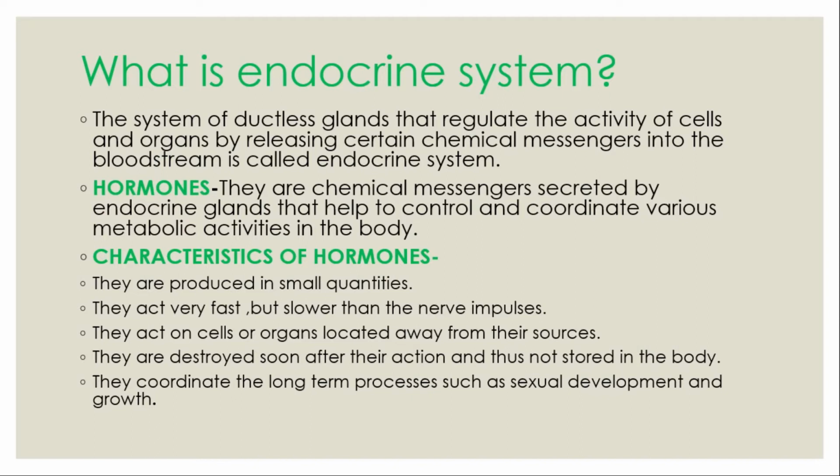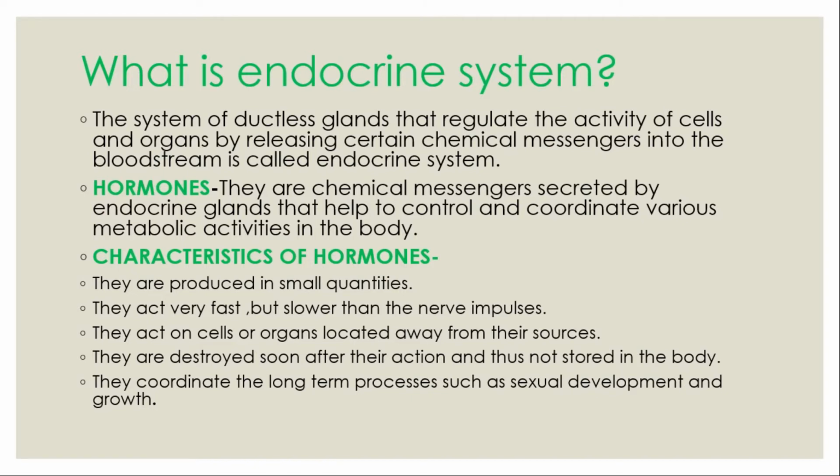As you can see in the definition, hormones are the chemical messengers secreted by the endocrine glands that help to control and coordinate various metabolic activities. So most activities are controlled by the hormones secreted by your body. Now these hormones are, as we told, directly secreted into the bloodstream or the blood.